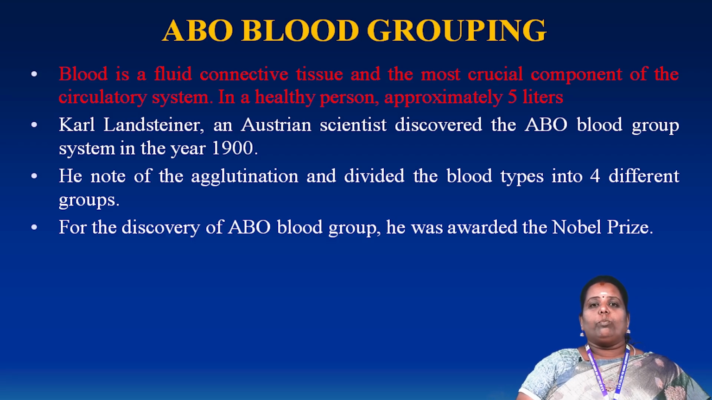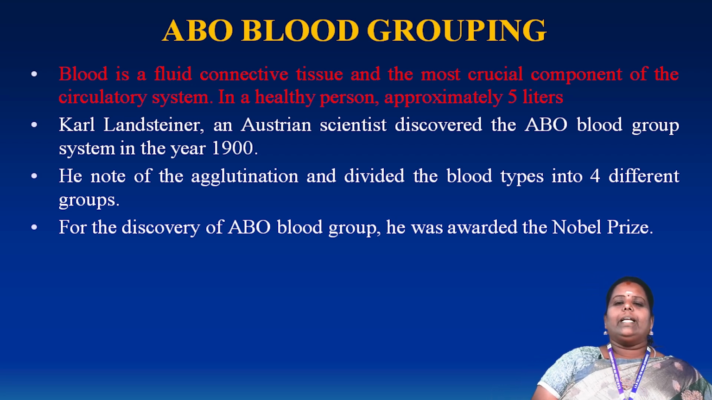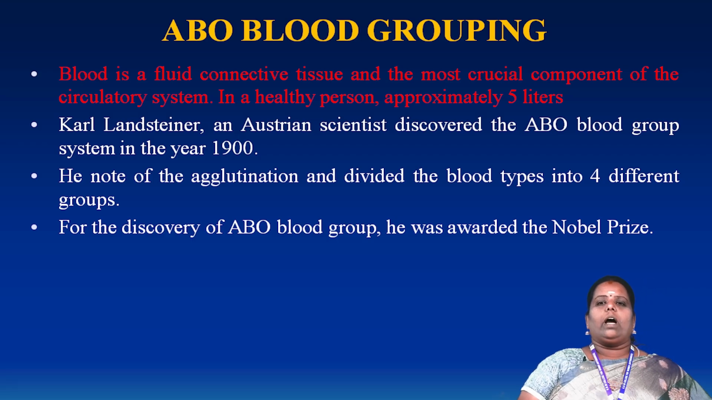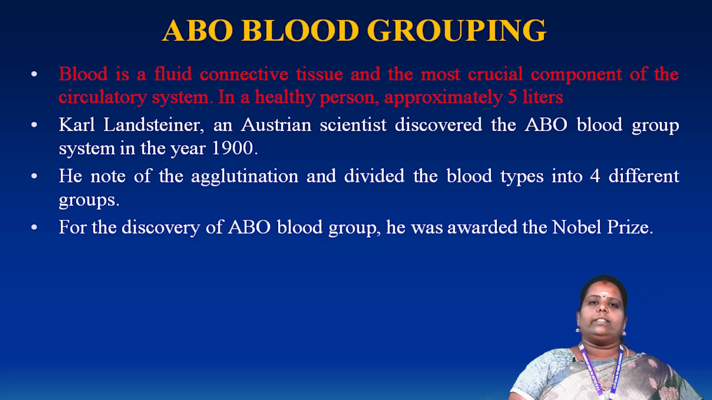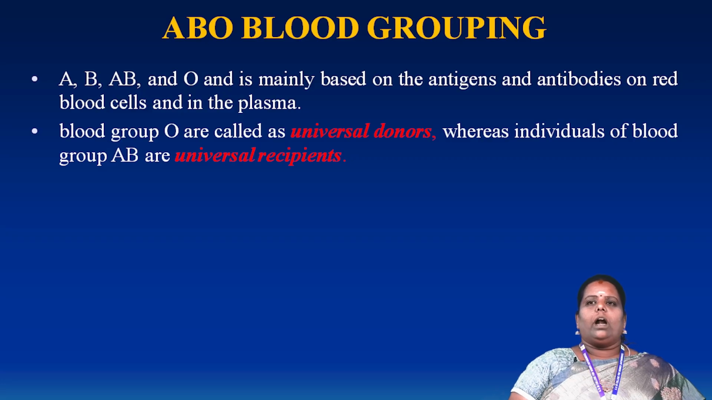He identified why this is important, and grouping is very important during transfusion. He divided the blood types into 4 different groups. The discoverer of the ABO blood group was awarded the Nobel Prize. A, B, AB and O. It is mainly based on antigens and antibodies.